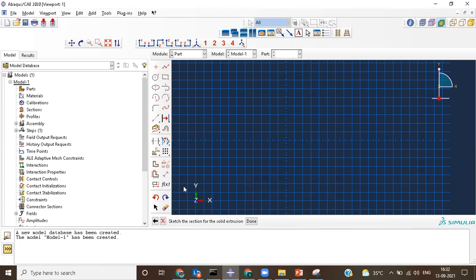For generating this, the first thing is I should know how to arrest all my degrees of freedom. Once you arrest all your degrees of freedom, then your model shows in a green color. If it is not in a green color, then it shows in a white color. For example, I'll show you that.